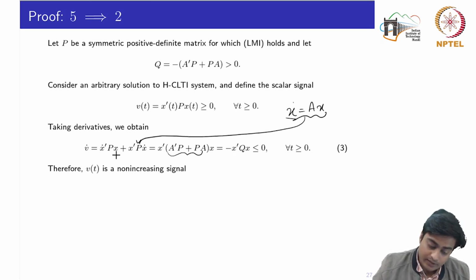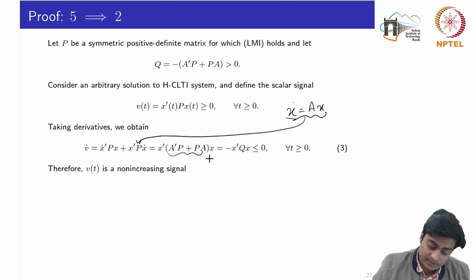Okay, and I know that V dot is less than or equal to 0, right, for all t greater than or equal to 0, which means that the signal V of t is a non-increasing signal, meaning to say that either the signal would remain constant or the signal would decay.